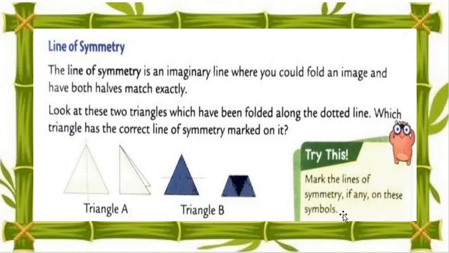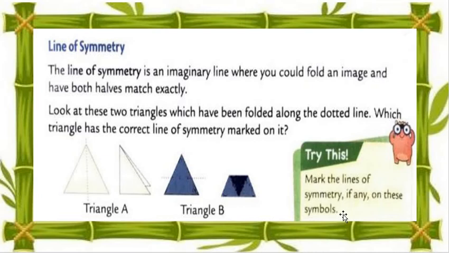First, the line of symmetry is imaginary. We have to only imagine it. First we have to do the imagination, and then after, my dear students, we check. Look at these two triangles which have been folded along the dotted line.